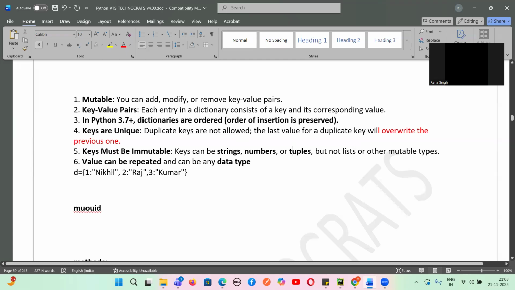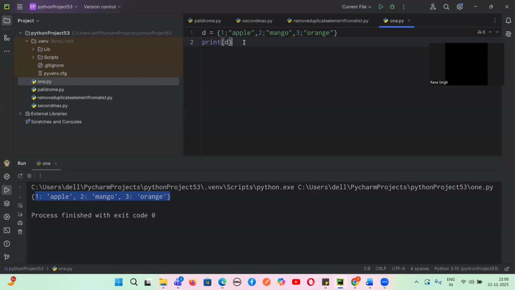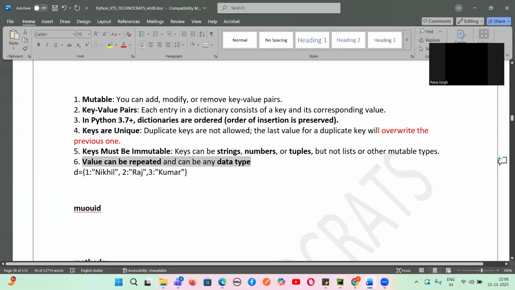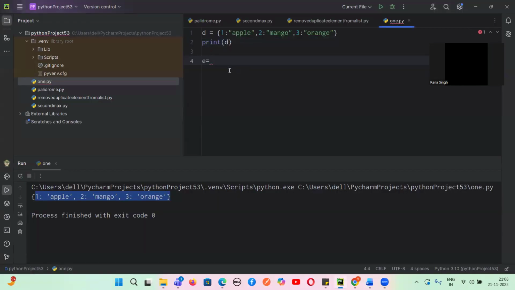Values can be repeated, can be duplicated, and can be of any data type. But keys are always immutable and they are unique. Always remember. So what can be a key, guys? A key can be a string. Keys are immutable. So can we write a tuple here as a key?